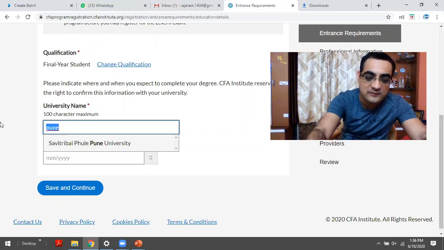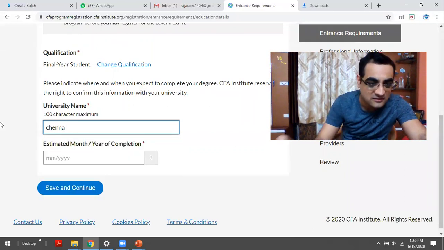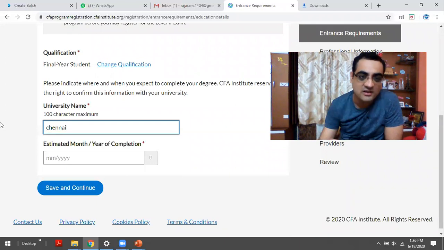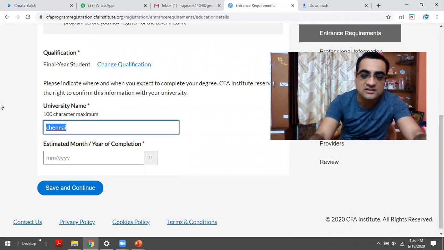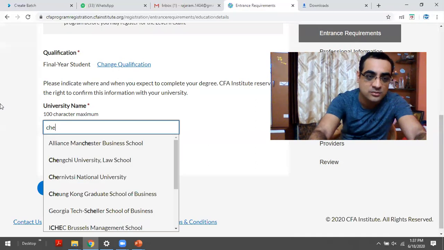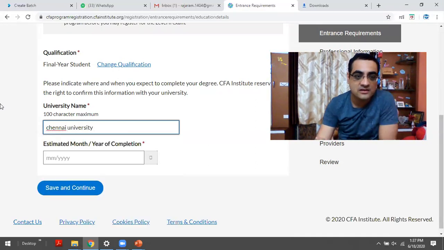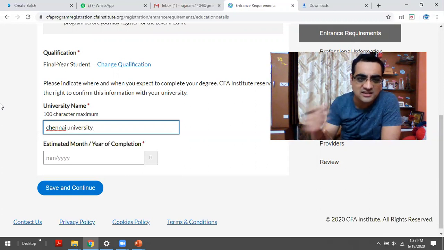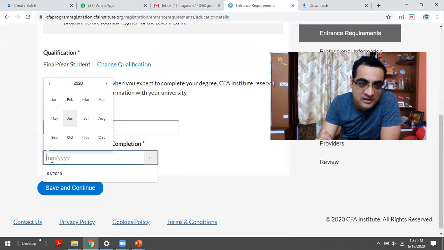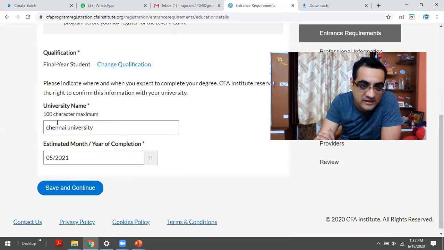Okay, fine. So let's say I am from Chennai University. Is it coming? So it's not coming. So no problem. In that case, you can put others, or you can just put Chennai University. You are allowed to type it like this. The famous university name comes directly, otherwise you are allowed to put your university name. You can type. And let's say I'm going to be passing in the month of May 21. I'm going to clear my graduation in that May 21. Save and continue.